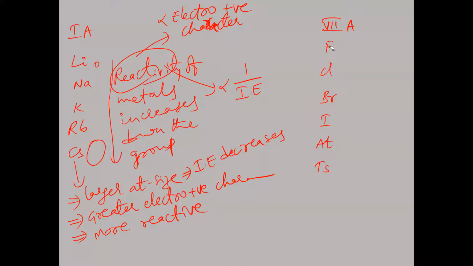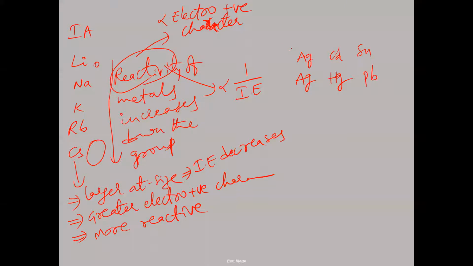Before discussing the reactivity of non-metals, we'll discuss one important exception here. For the metals, from top to bottom in a group, we said the reactivity will increase. But in the case of some metals, like silver and gold, cadmium and mercury, and tin and lead, this is not so.